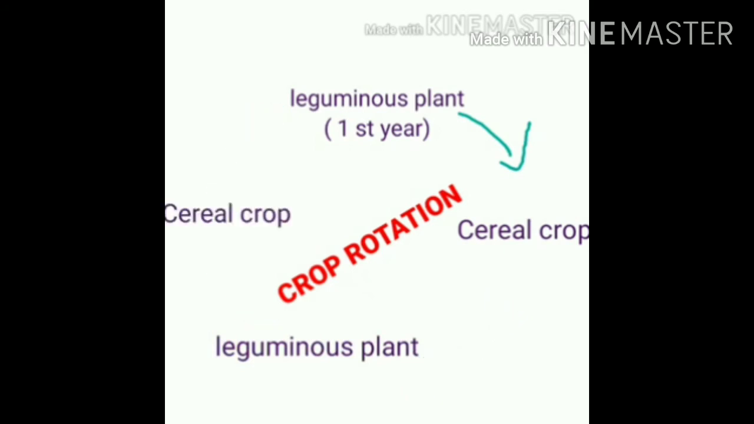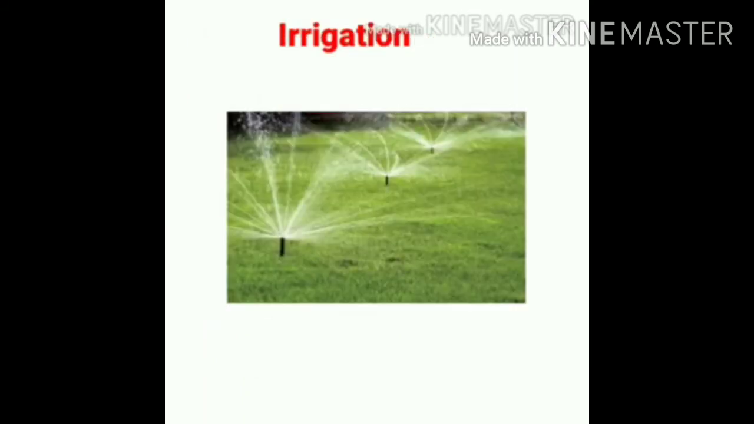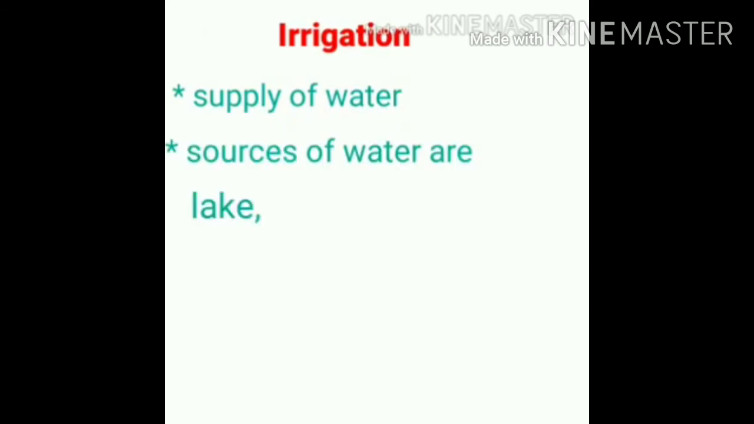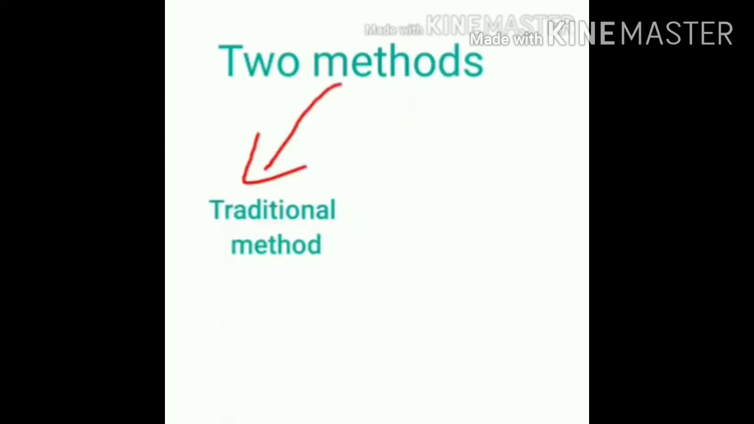The next step in the agricultural practice is irrigation. Irrigation means supply of water. Here the sources of water are lake, river, pond, dams and canals. So many sources are there, and here also two methods are there. One is the traditional method, the other one is the modern method.